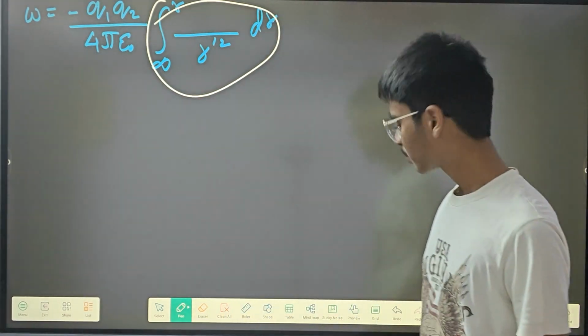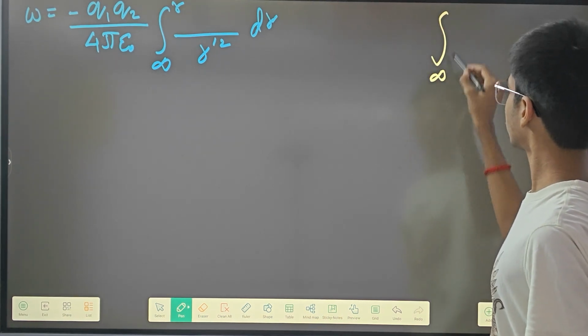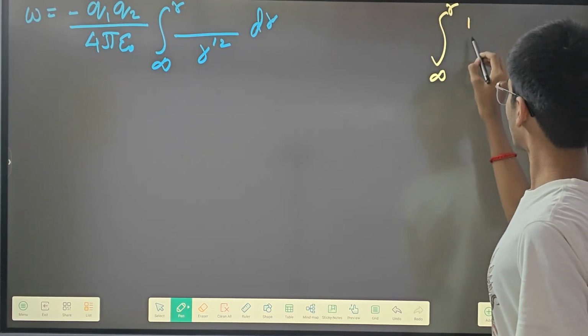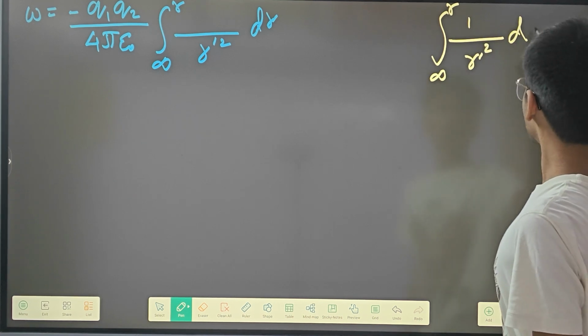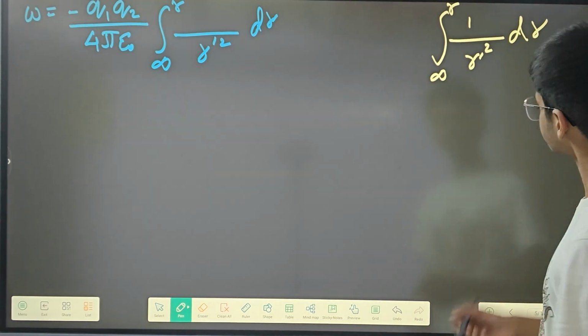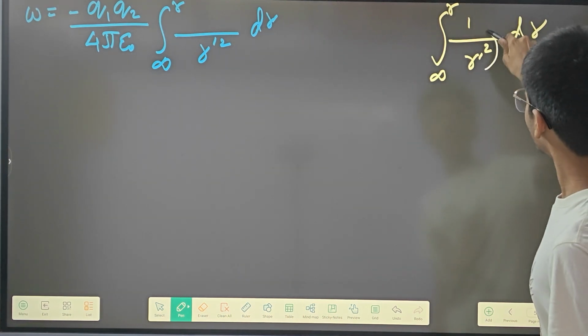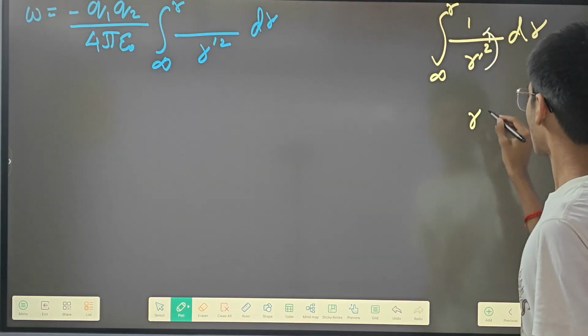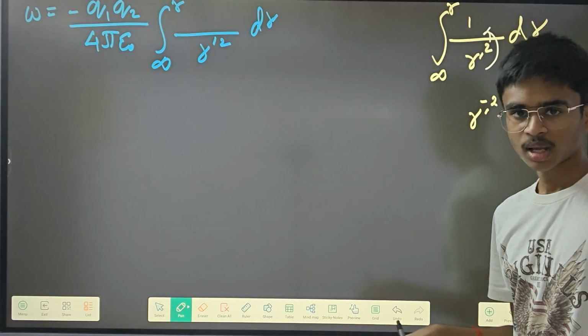Integration from infinity to r of 1 by r dash square into dr, right? From this point to this point I'm going to take it as r dash to the power minus 2 into dr.